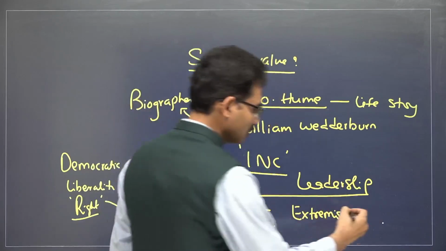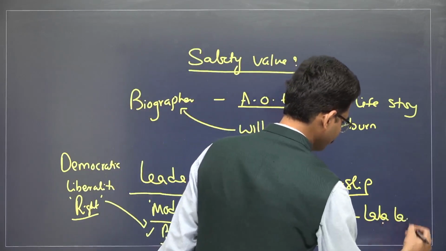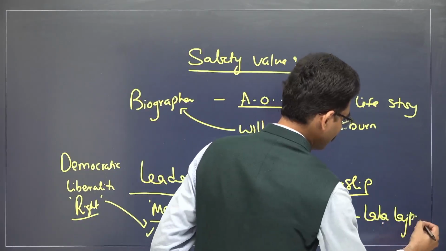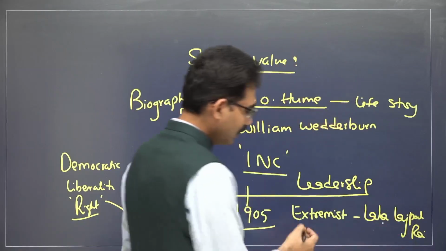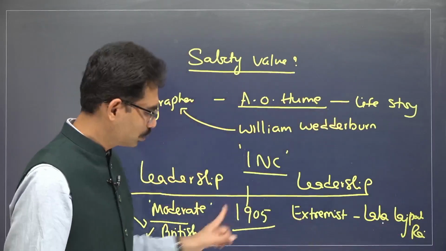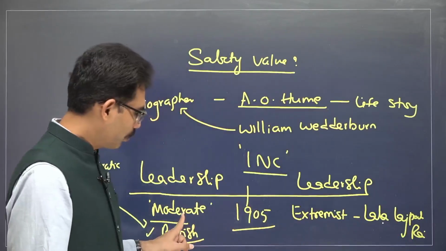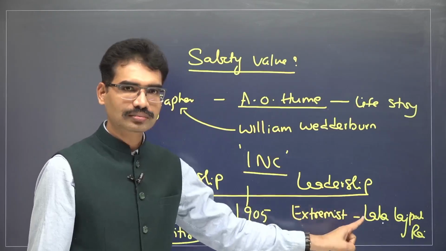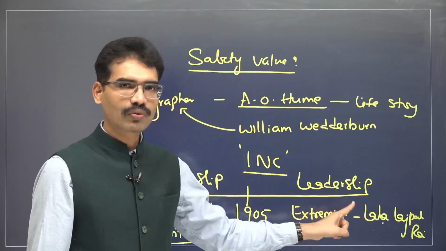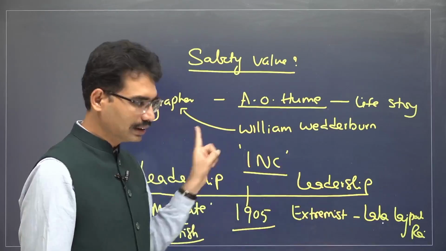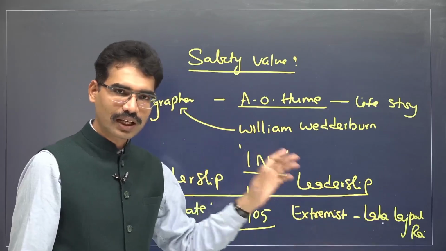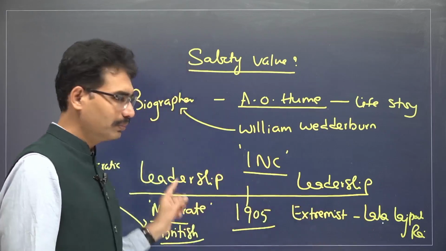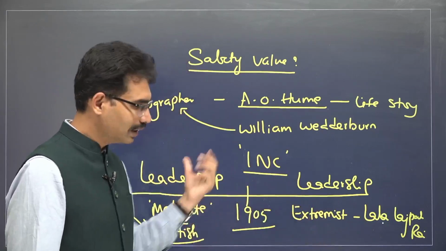One such leader was Lala Lajpat Rai. Now, when there was intense debate between these two groups, moderates tried to charge extremists by saying that you are going too far, the British are going to use violence, and the overall Congress party itself will collapse. That's why don't do that. But these leaders used to abuse the moderates, saying that you are very mild in approach, that's why they are not listening.